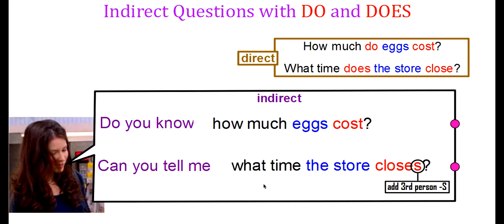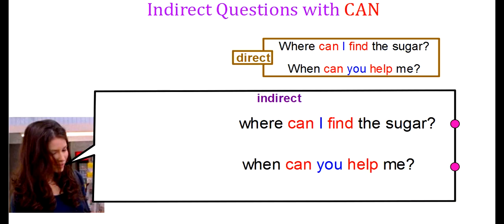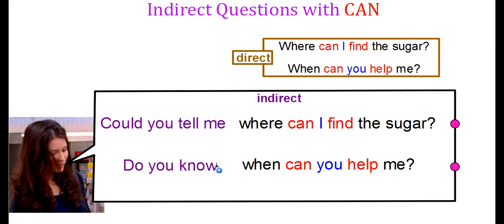So the last indirect question we're going to look at is an indirect question with can. When I have a modal like can in my question, where can I find the sugar, or when can you help me? This is a pretty simple change. In fact, it's very much like making a question with be. So remember, number one, in indirect, I need an expression like could you tell me, or do you know, or can you tell me, any of those. And I'm going to change this over here.